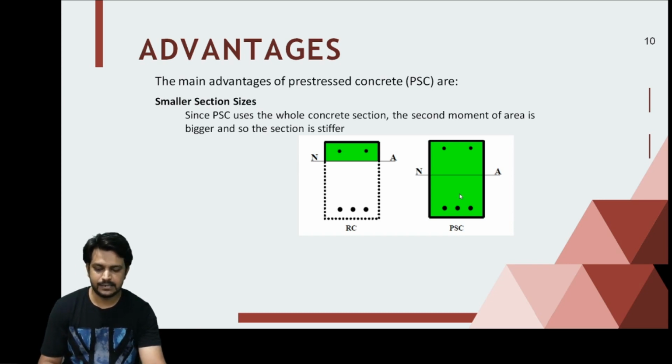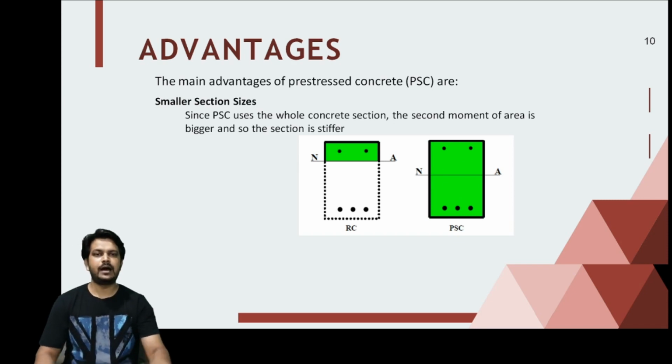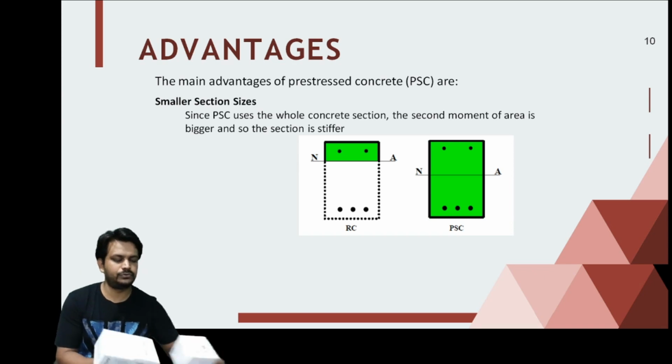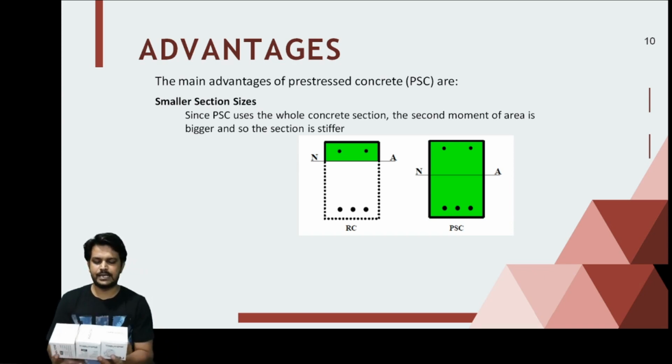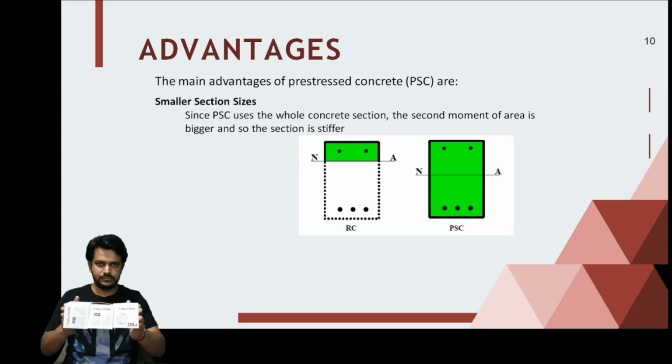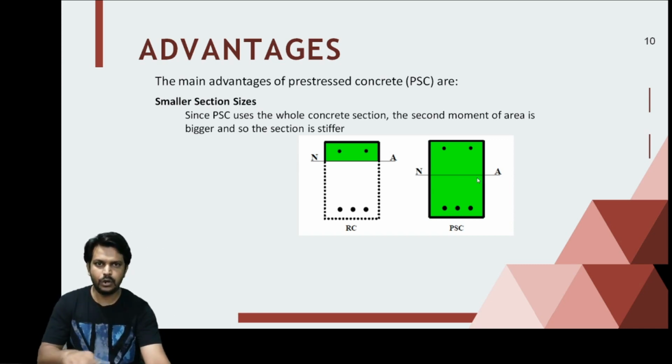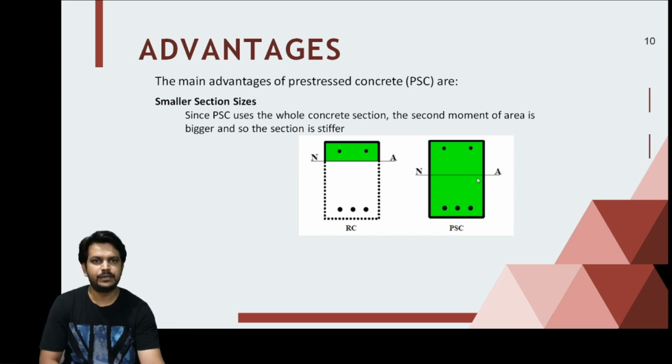But this is not the case in pre-stress. As you can see here, this is the PSC, the pre-stressed concrete member, and above and below the neutral axis, the whole cross section is under compression, as the compression is provided throughout the section. So in this beam, at any cross section, the whole cross section of the beam will be participating in resisting the load.